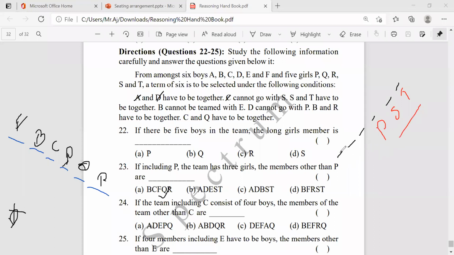Then here I cannot take D because P is here. So I cannot take E, A also. So A and D are gone. And B cannot be teamed with E. S cannot be with C. So S I took, so I cannot take C also. So who's the remaining? B is there and F is there. So along with B, R would be required. So it is not possible. So the answer will be this one only.